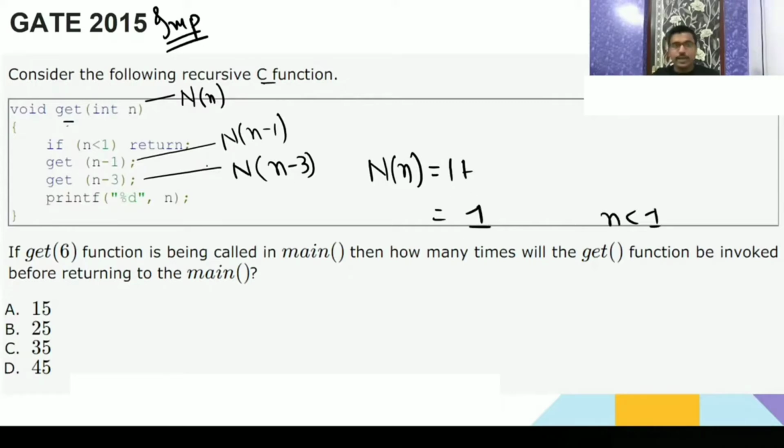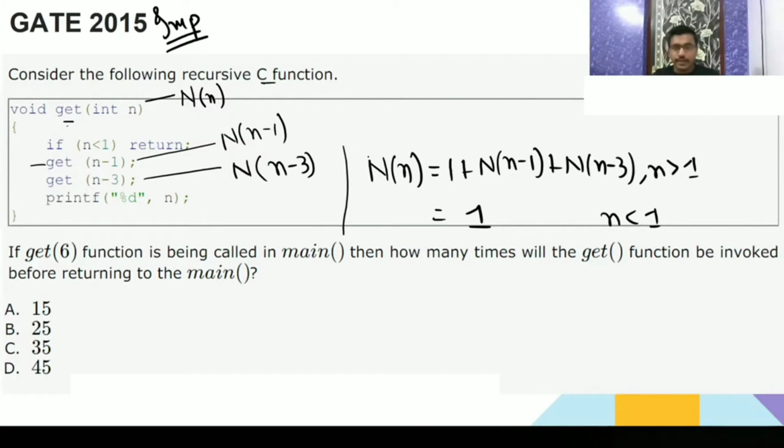And if n is greater than 1, then this condition will be false. Then again this recursive call is going to happen, gate of n minus 1, so it will be T(n minus 1) plus T(n minus 2) plus 1. So this is the recurrence relation we got from this function.